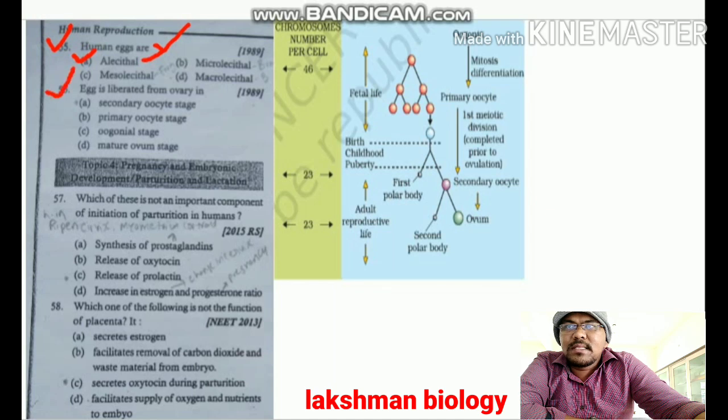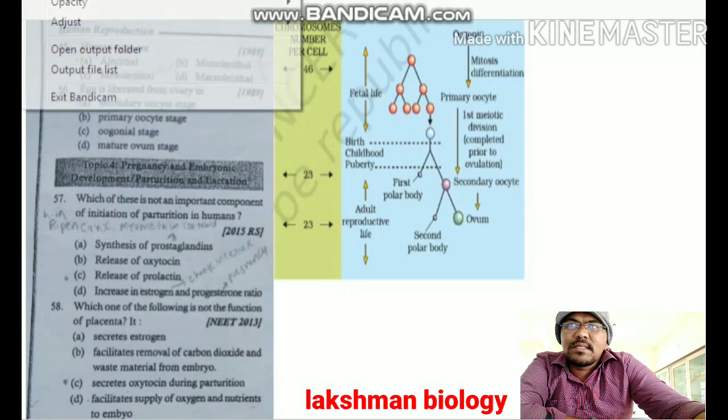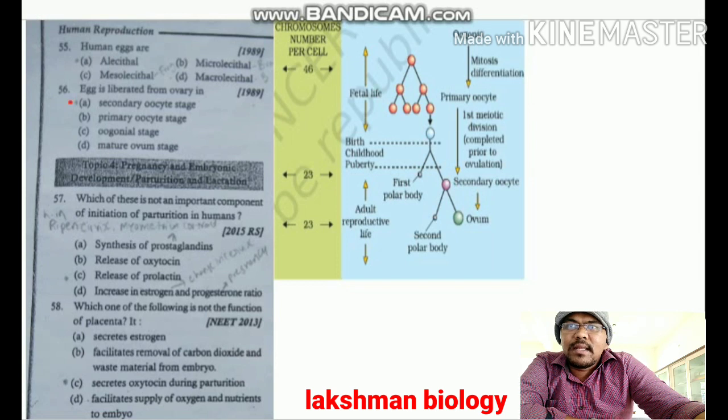Next, question number 56: eggs are liberated from the ovary in. Actually, mature eggs are not liberated from the ovary. Only the secondary oocyte stage egg is liberated from the ovary. In ovulation, the secondary oocyte stage ovum is released from the ovary. After the entry of sperm into the secondary oocyte, only then is the mature ovum formed. Here the stage of liberation of the ovum from the ovary is the secondary oocyte stage. Hence 56, option A is correct.